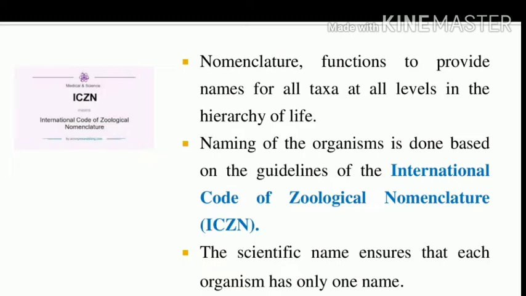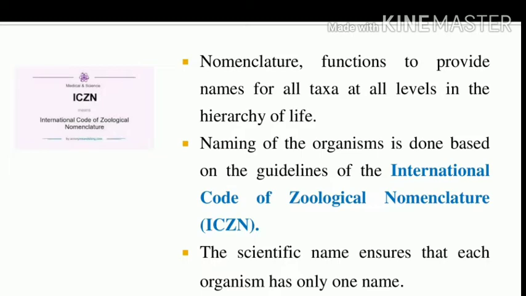To ensure a scientific name, each organism has only one name. We don't call it by other names, only one standard name. The guidelines are provided based on this International Code of Zoological Nomenclature.